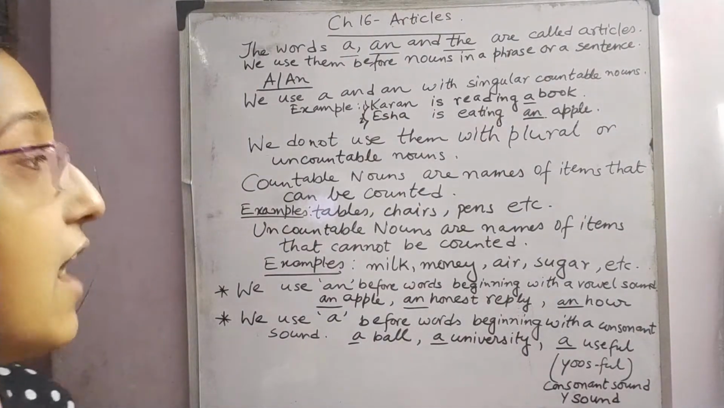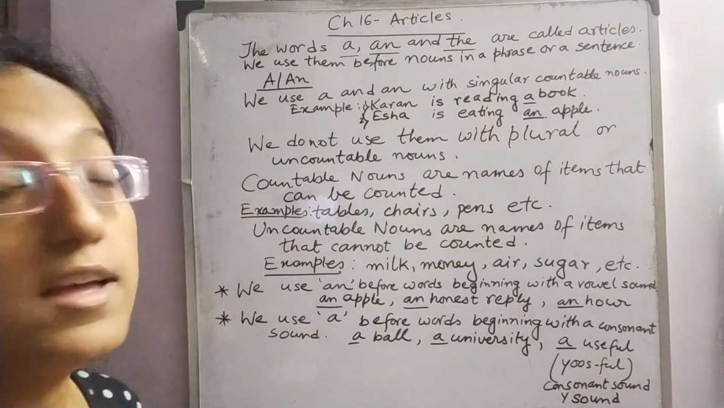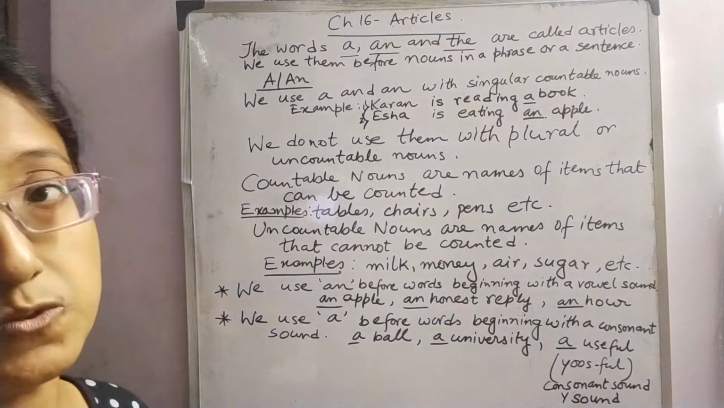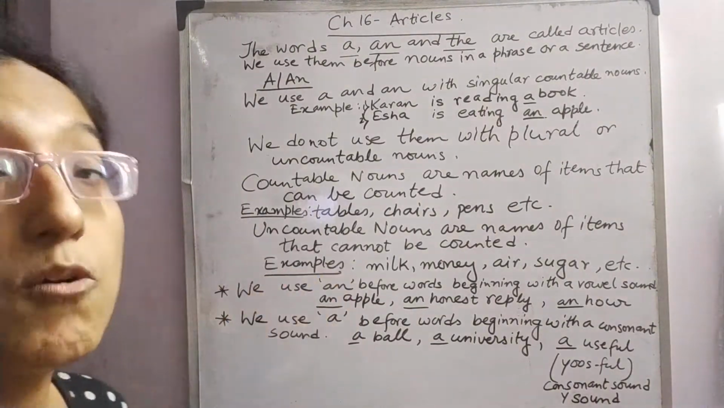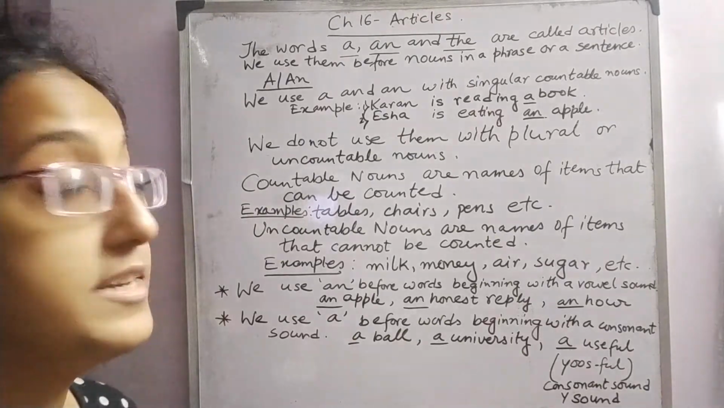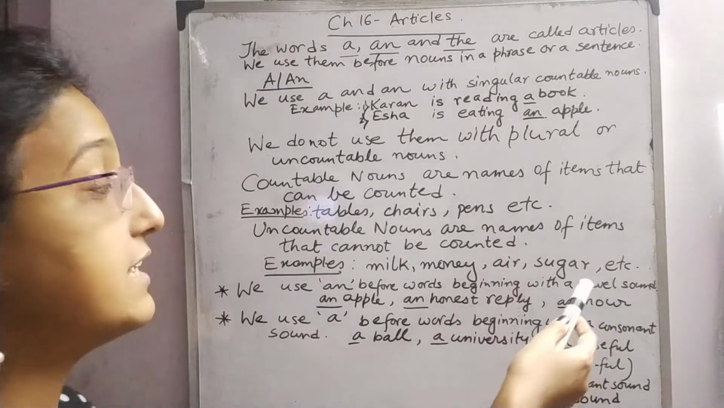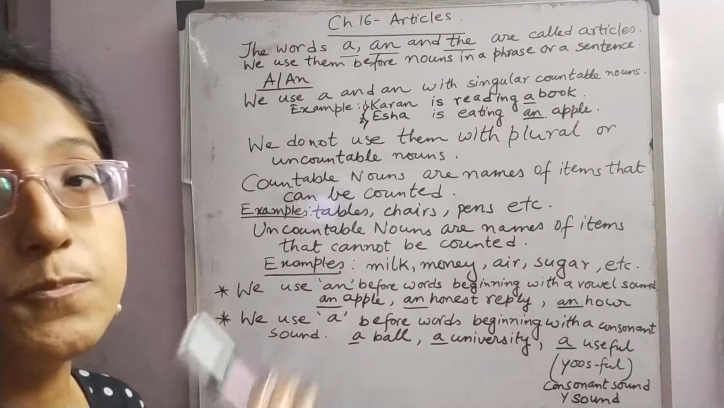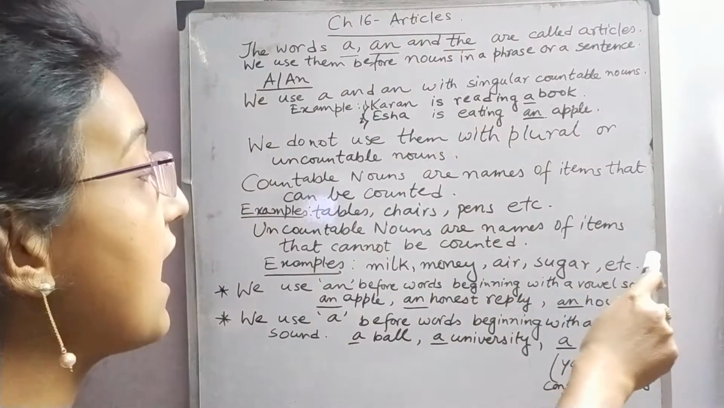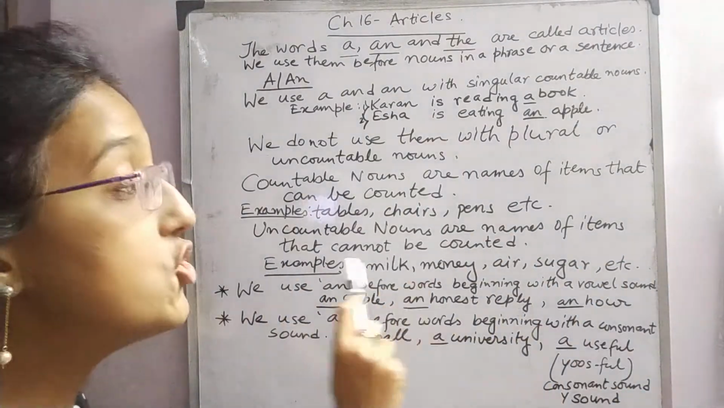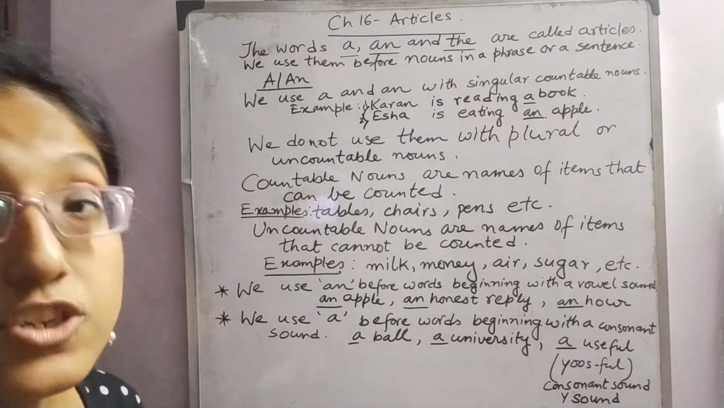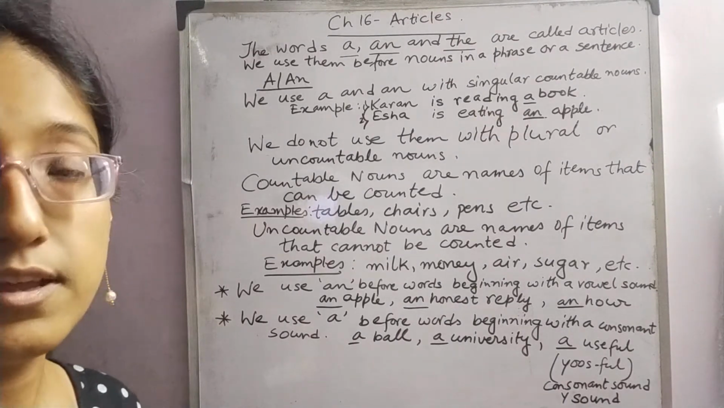Okay. Now let's move on to the next set, that is uncountable nouns. Now what are uncountable nouns then? Uncountable nouns are names of items that cannot be counted. That means those nouns which cannot be counted at all.